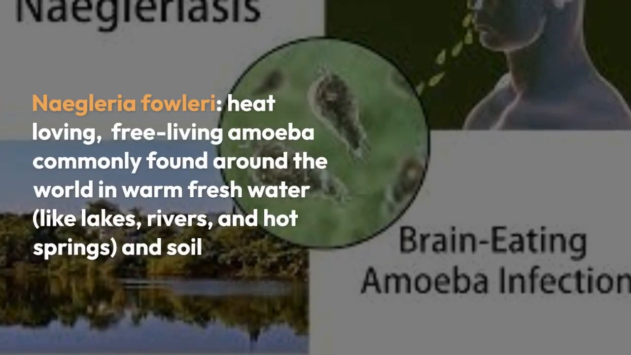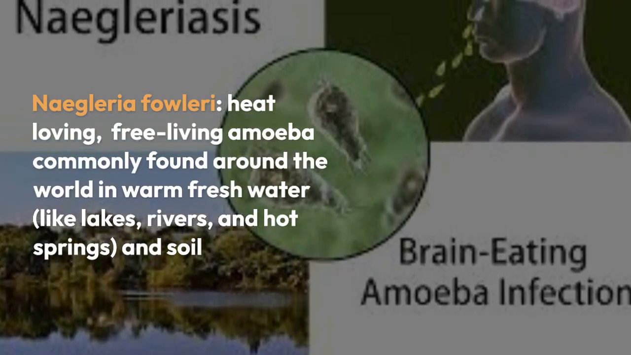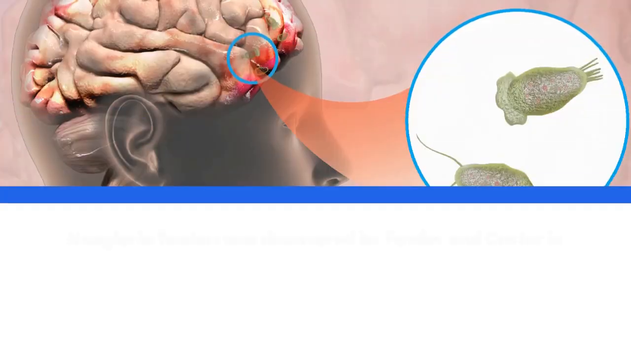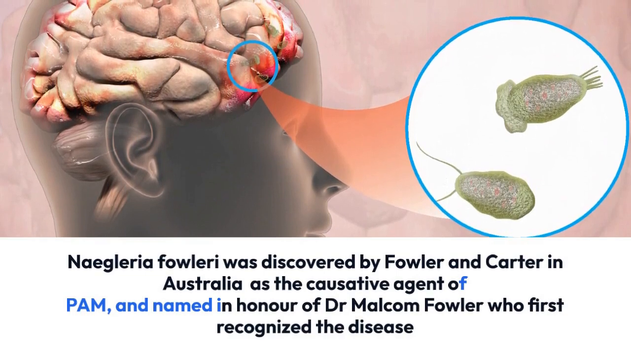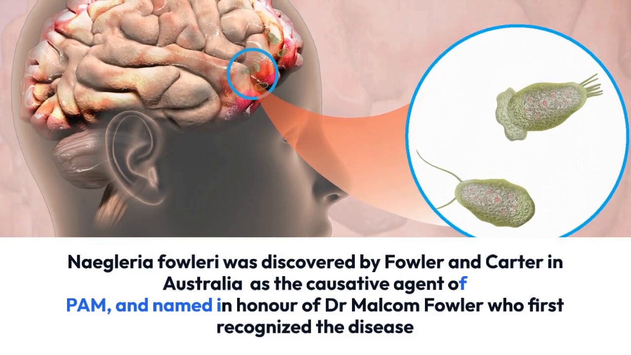Naegleria fowleri is a heat-loving, free-living amoeba commonly found around the world in warm fresh water, like lakes, rivers, and hot springs, and soil. Naegleria fowleri was discovered by Fowler and Carter in Australia as the causative agent of PAM, and named in honor of Dr. Malcolm Fowler, who first recognized the disease.